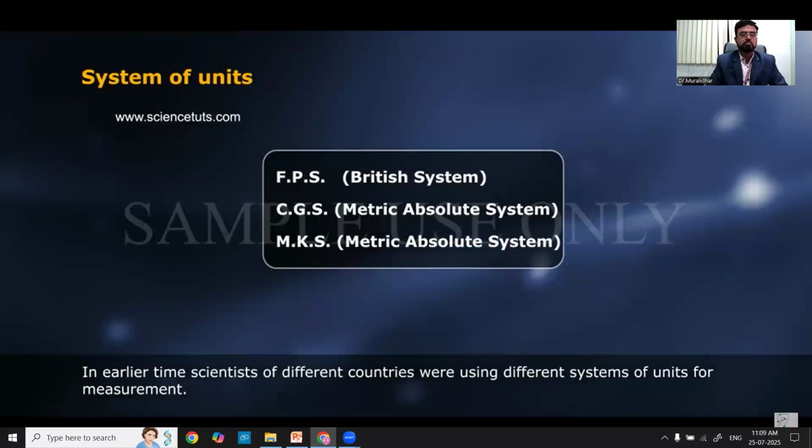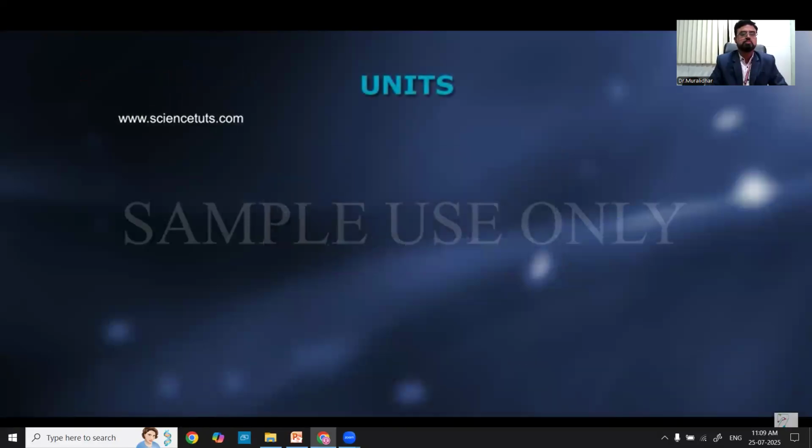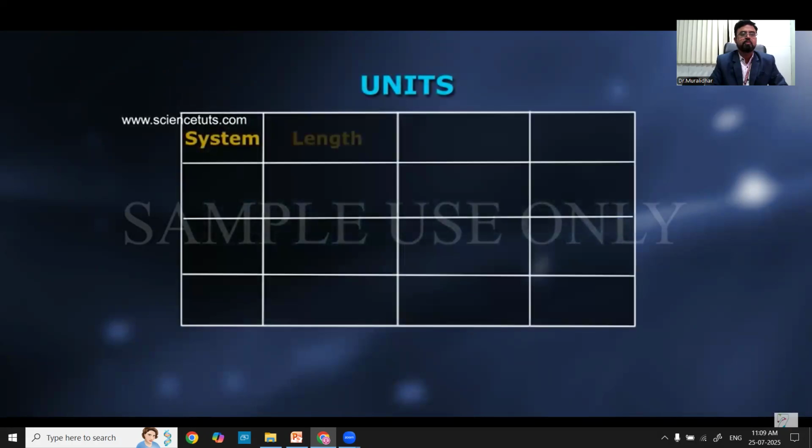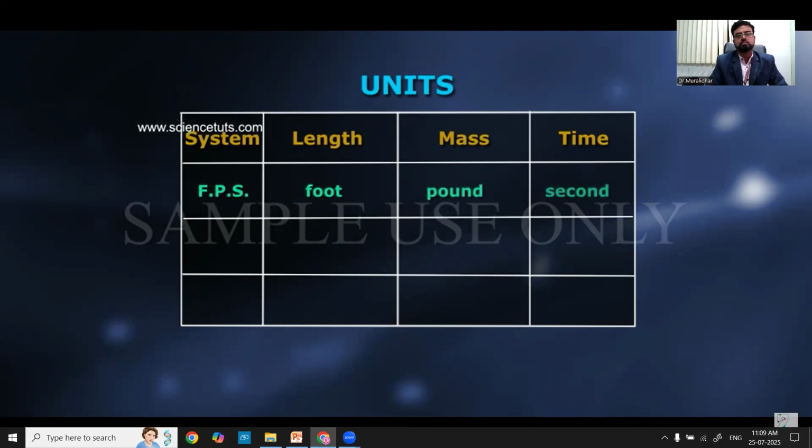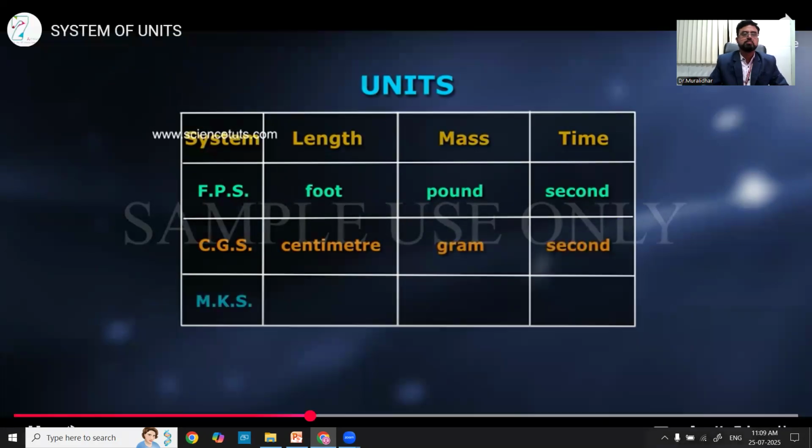Units for these 3 systems. System, length, mass, time. FPS: foot, pound, second. CGS: centimeter, gram, second. MKS: meter, kilogram, second.